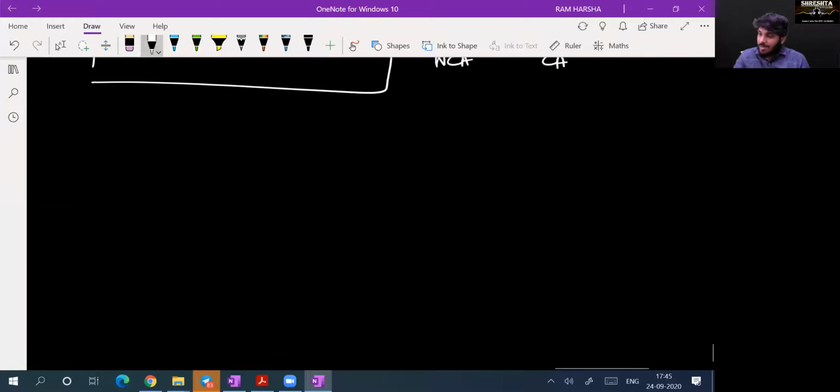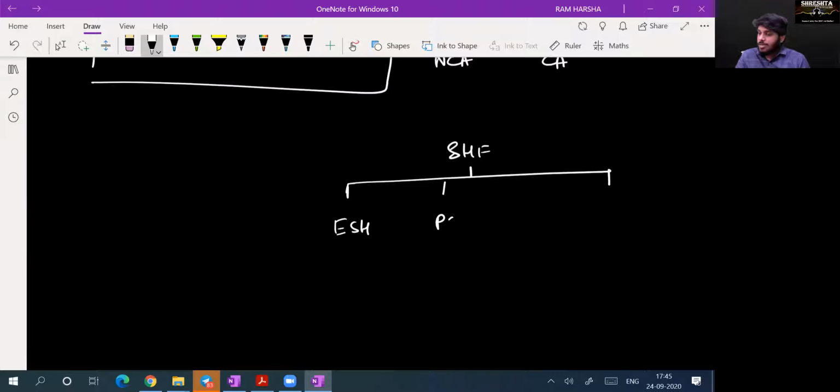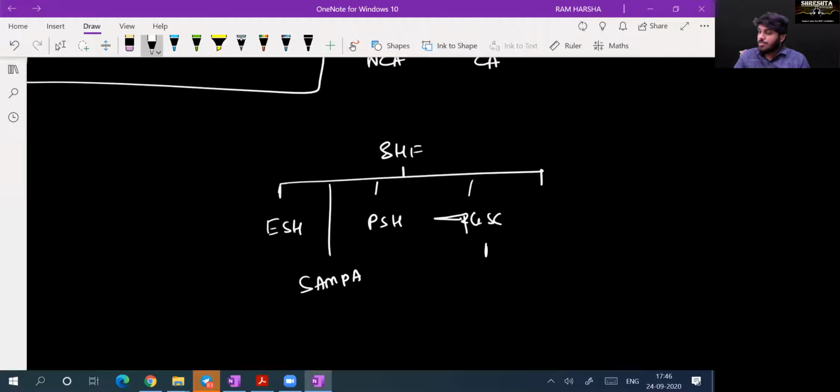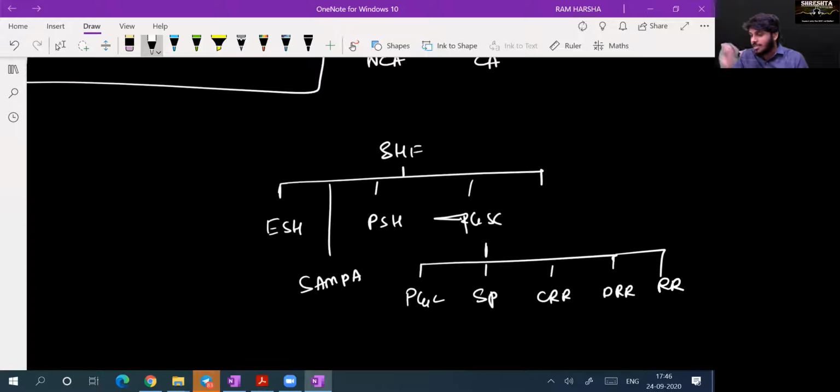Shareholder funds are divided into these types: equity shareholders, preference shareholders, reserves and surplus, and somewhere share application money pending allotment. Again, reserves and surplus are subclassified into multiple types: P&L surplus, securities premium, capital redemption reserve, debenture redemption reserve, revaluation reserve, or any other reserve.